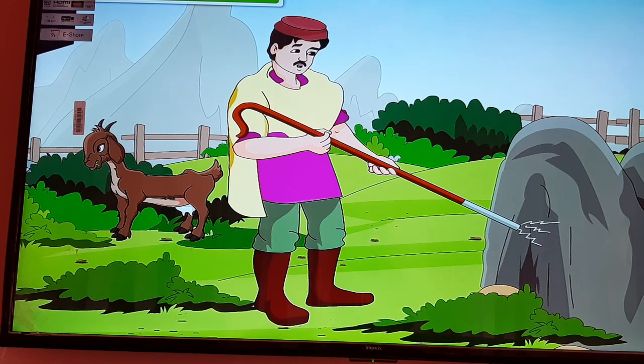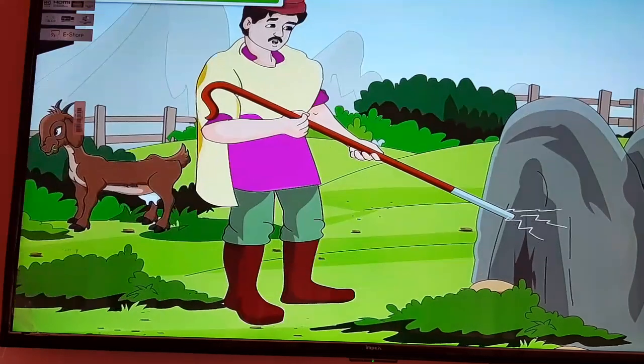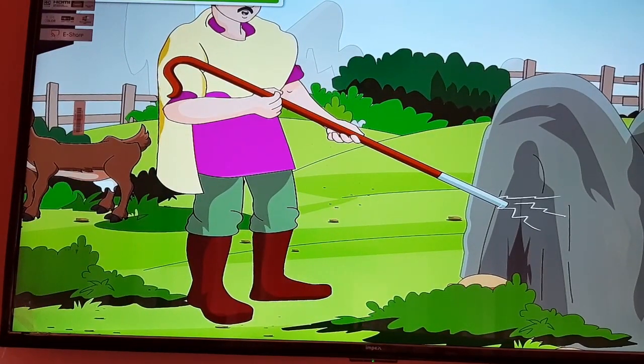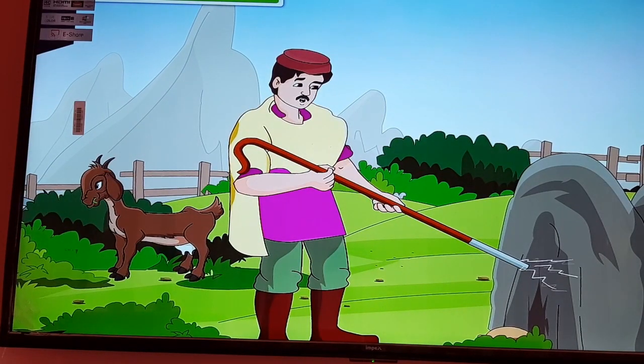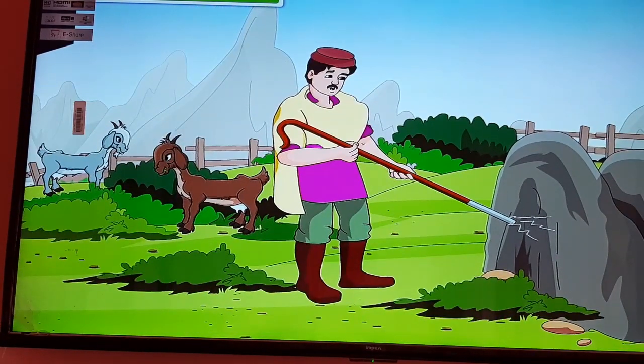It was difficult for him to free his stick from the rock. This strange incident puzzled the boy. At last, a wise man explained the reason that the mountain rock was a natural magnet and that it attracted the iron of the shepherd's stick. This is how natural magnets were discovered.